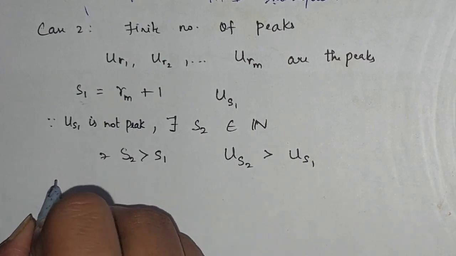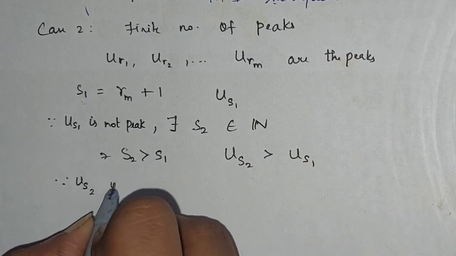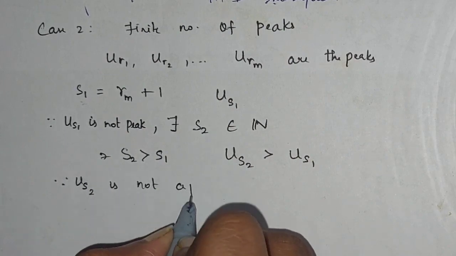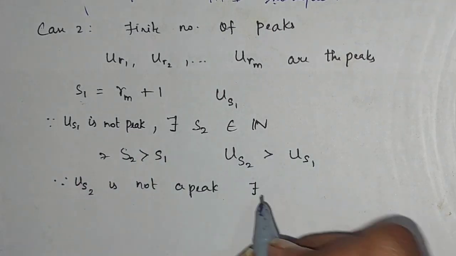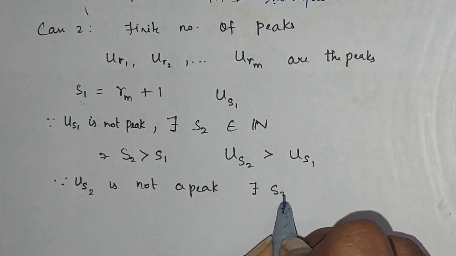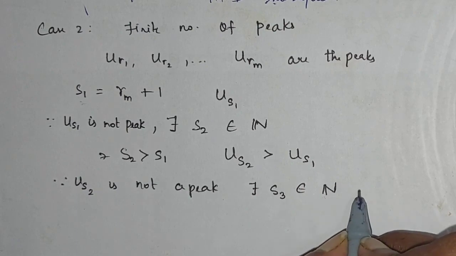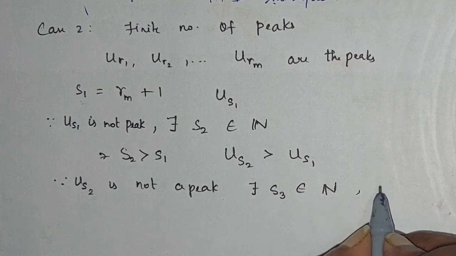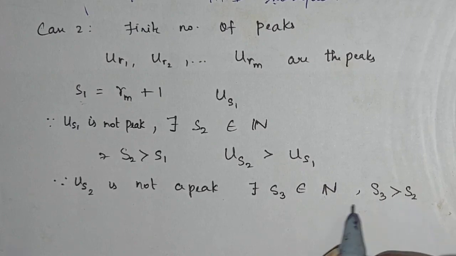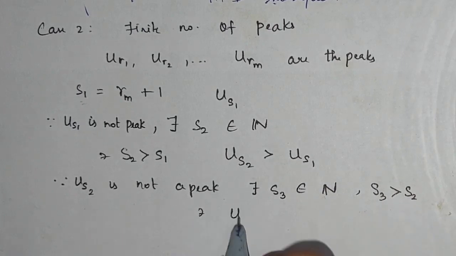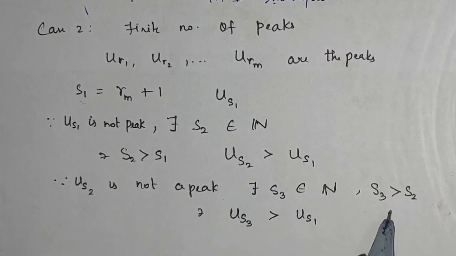Here I can say, since uS2 is not a peak, again by the definition of a peak, there exists S3 in n such that S3 will be greater than S2 such that uS3 will be greater than uS2. If it is a peak, then it will be less than or equal to. So it is not a peak, so it is greater than.